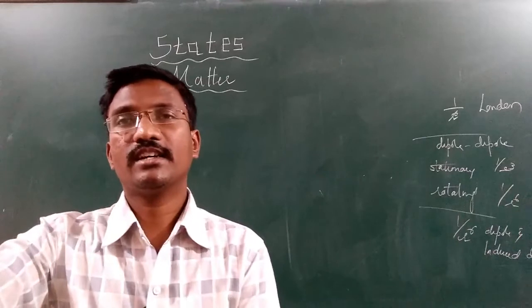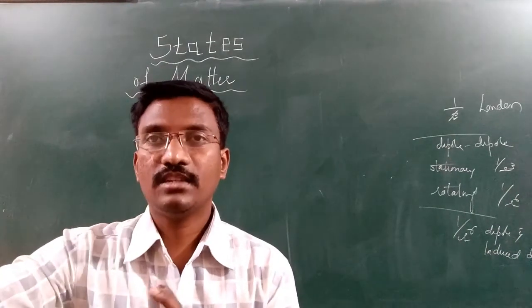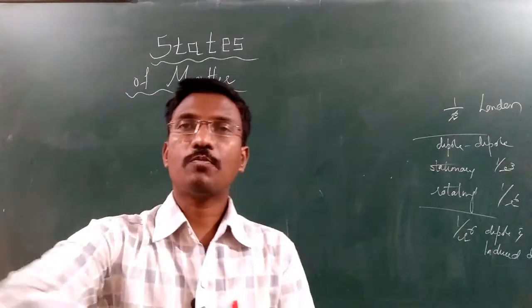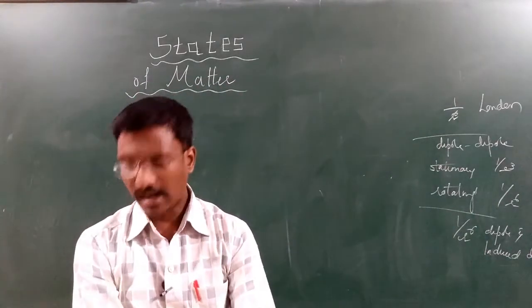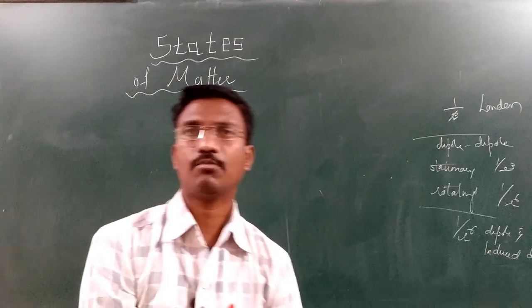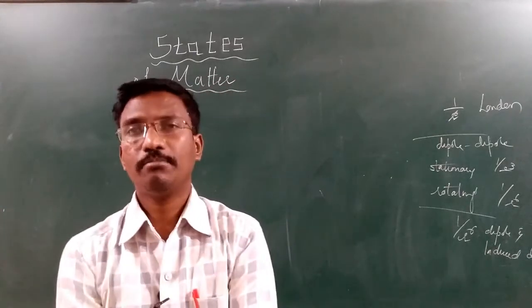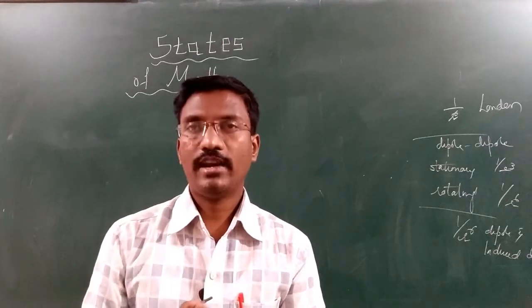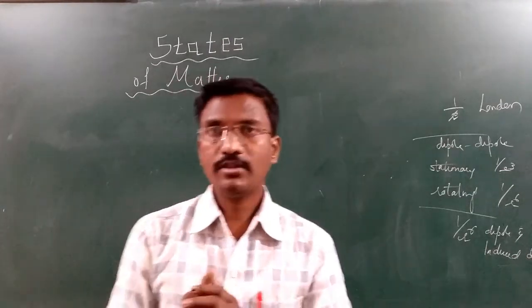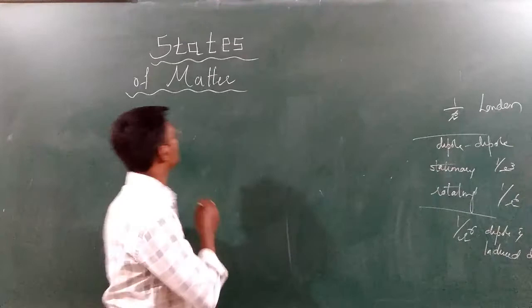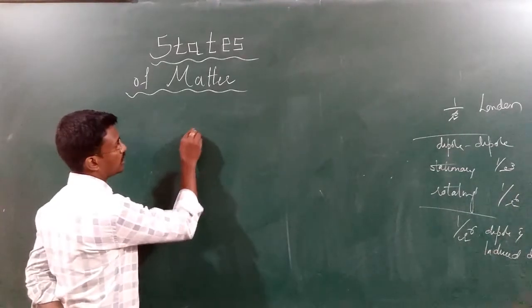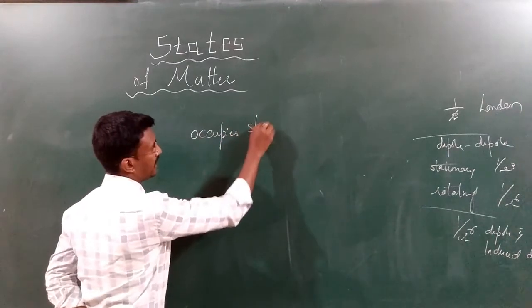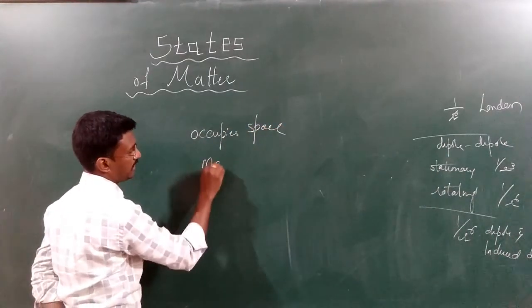So in this states of matter, you already know the matter is nothing but that which occupies space and has mass. In the last classes also we have dealt with matter. So here we are going to deal in depth with matter. So let me clear this.